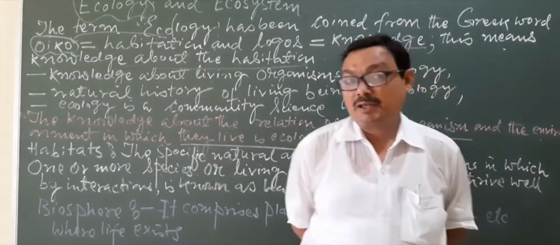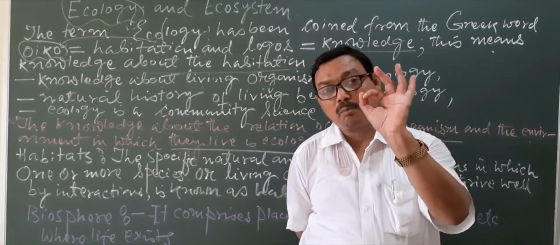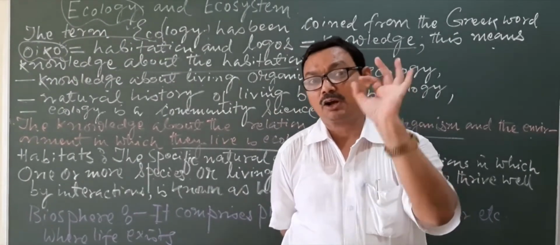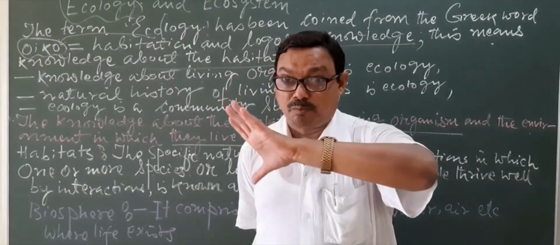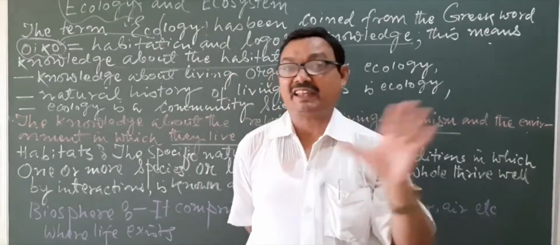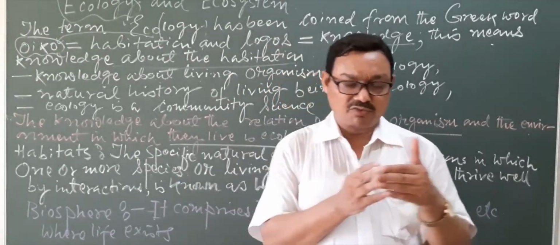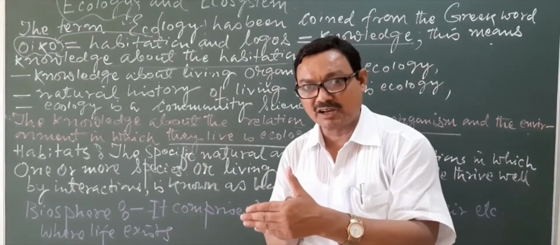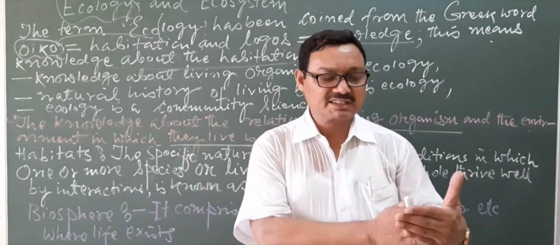The second important functional part of the ecosystem is the biogeochemical cycle.